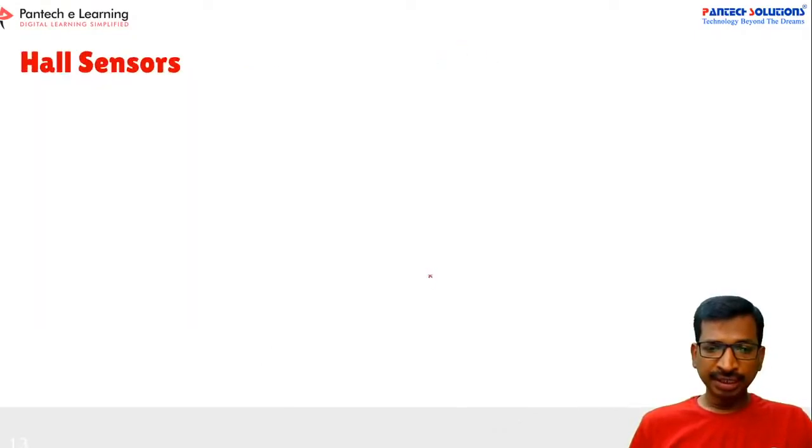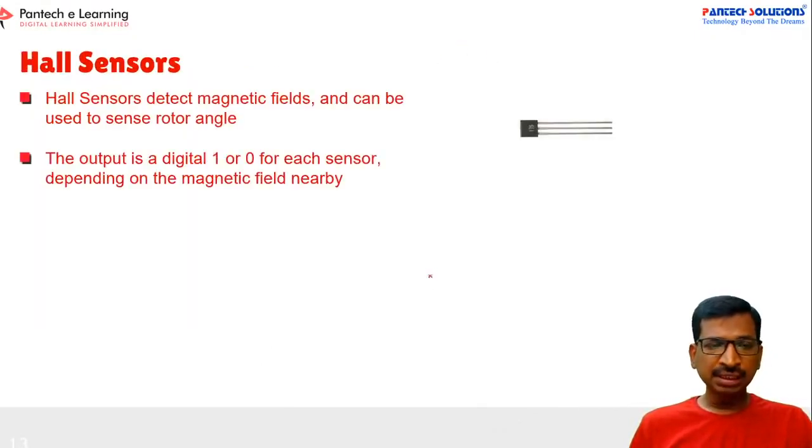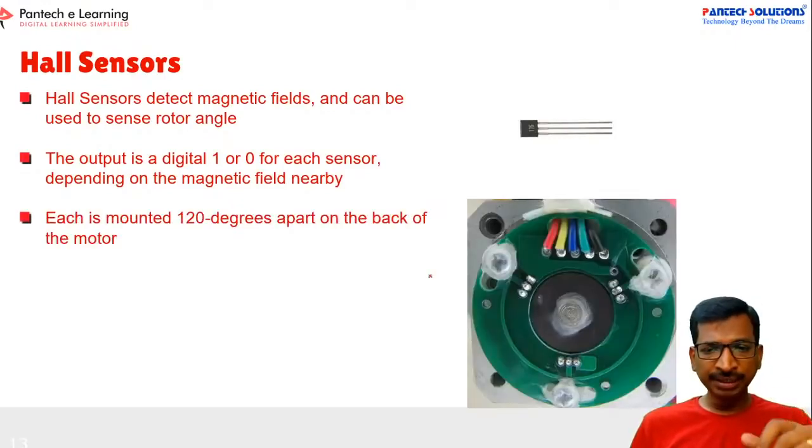Alright, see here, now we are going to keep sensors. So how to sense the rotor position? By placing a Hall sensor, like a simple optical sensor, which will be placed on the rotor side.